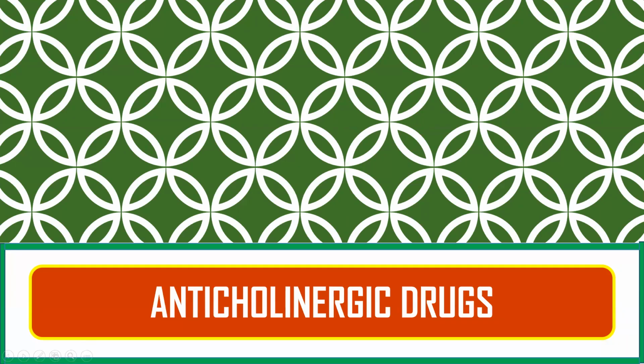Welcome everyone. Today's lecture is on anticholinergic drugs. So what do anticholinergic drugs mean? These are the drugs which mainly act at the muscarinic receptors of the cholinergic system and block the action of acetylcholine. In simple words, these drugs block the muscarinic action of acetylcholine and do not have an effect on the nicotinic action of acetylcholine.